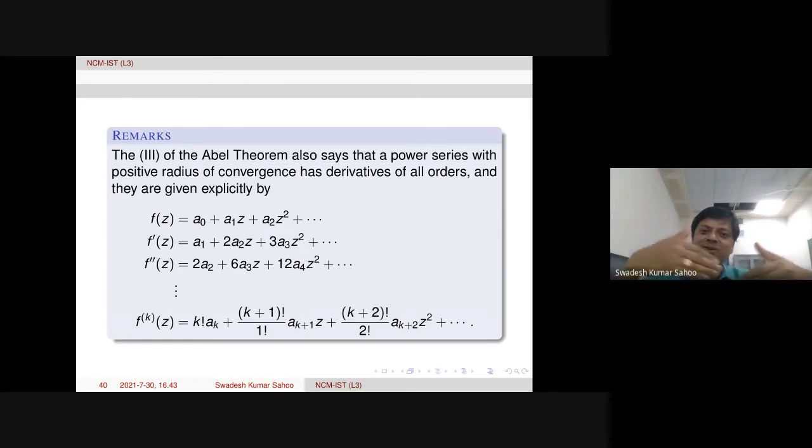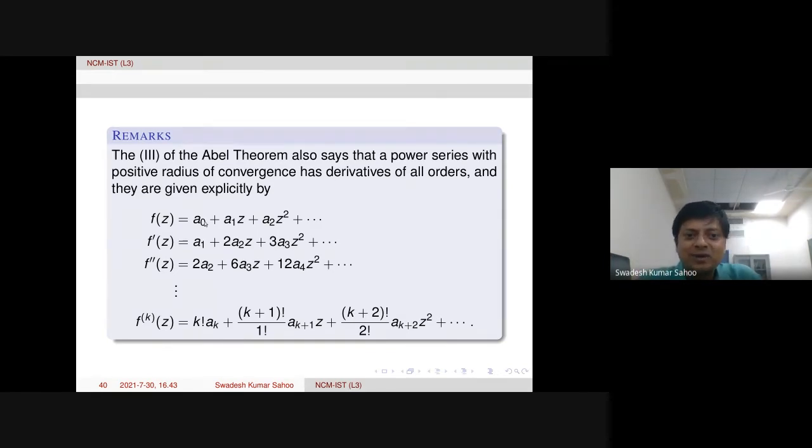Its term by term derivative, its derived series, is also convergent for mod z less than r. Again, go ahead. The next derivative, term by term differentiation, also has radius of convergence r. The same way we proceed, so it will have derivatives of all orders, and all derived series have radius of convergence r.